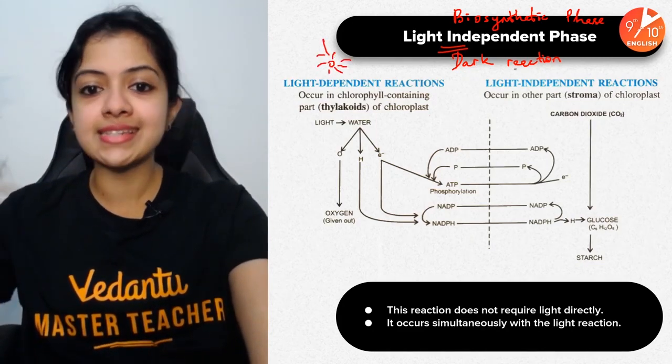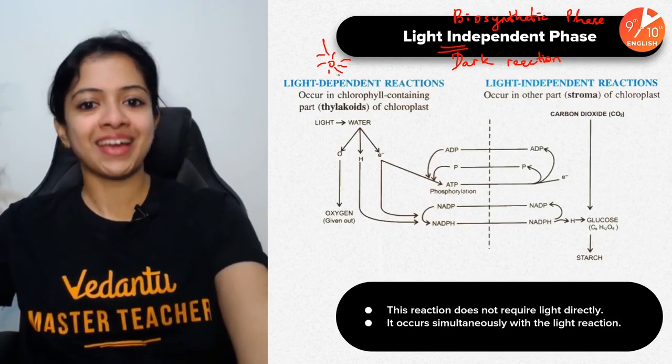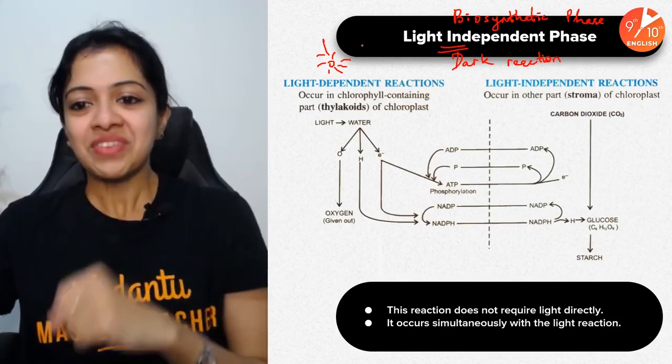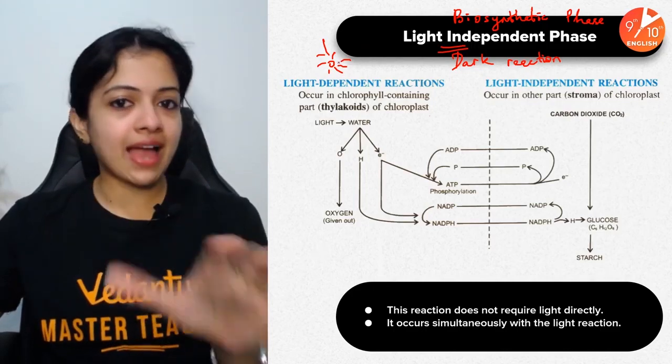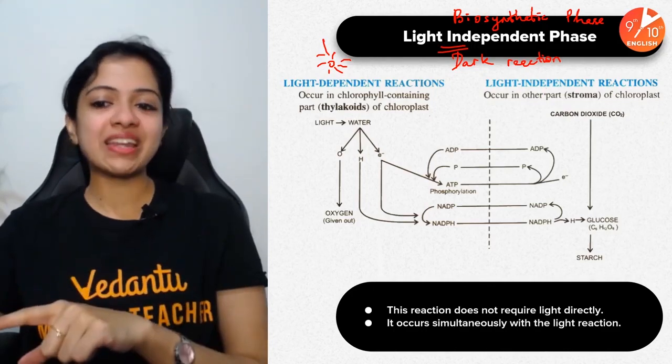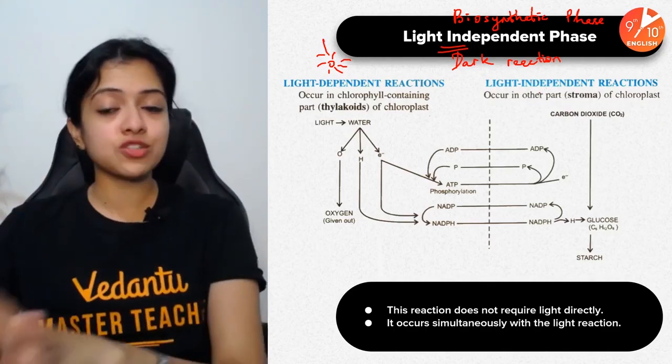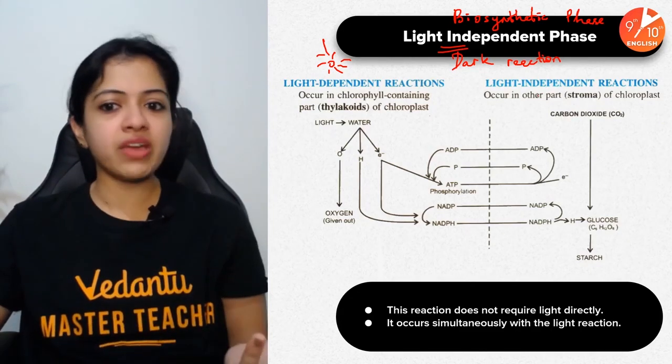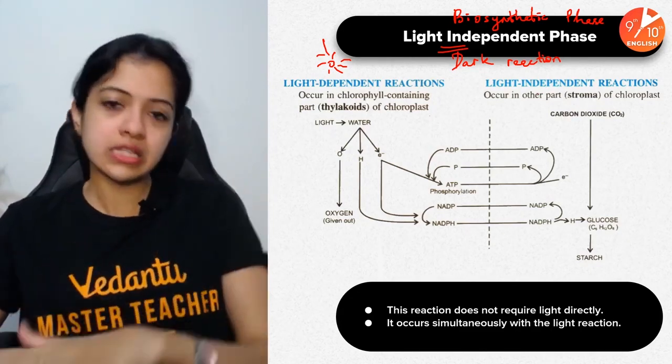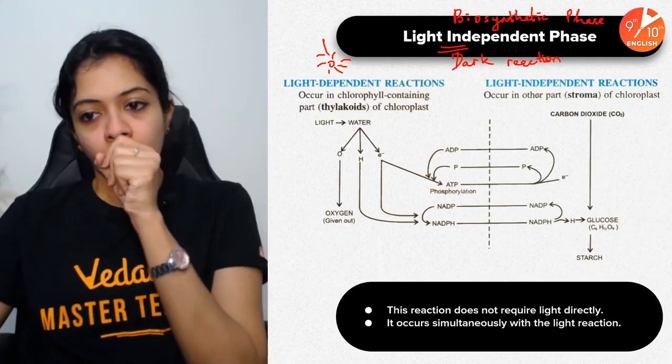In light dependent phase, sunlight is directly involved. Whereas in light independent reaction, solar energy is not directly involved. But obviously, indirectly, it is dependent on light energy as well.